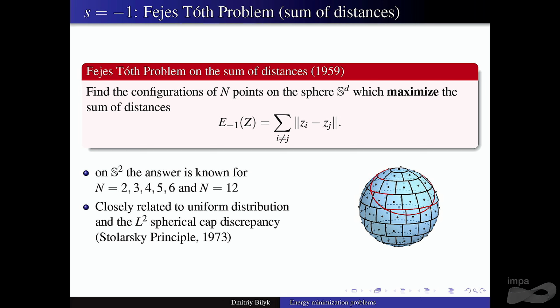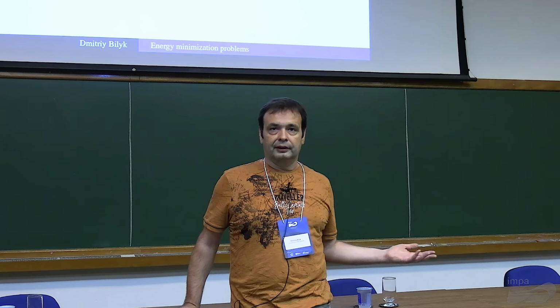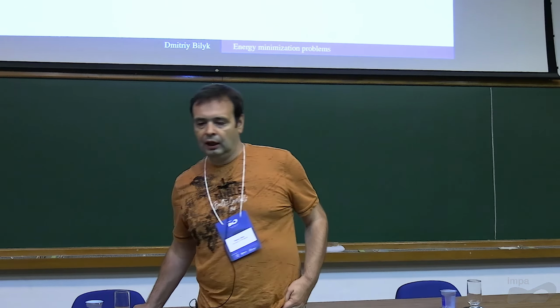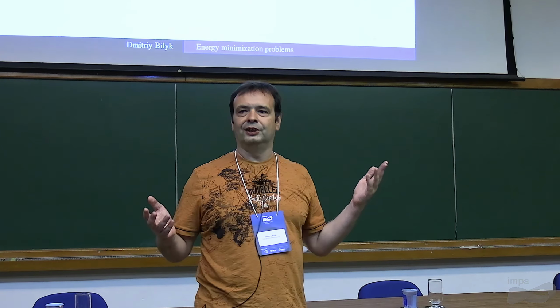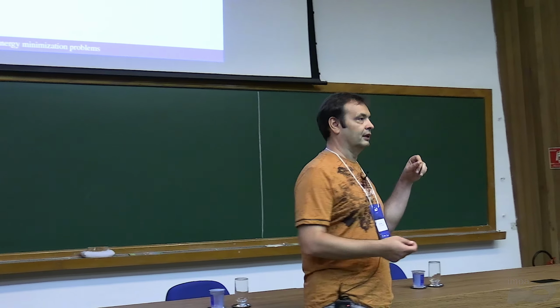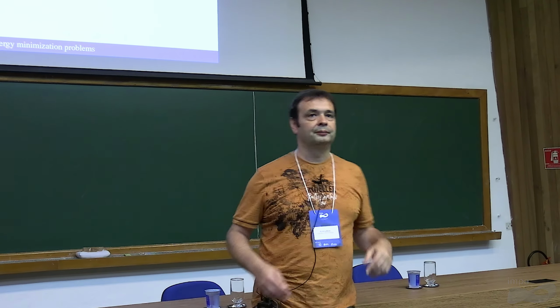This goes back to Cohn and Kumar, that certain really nice configurations become universally optimal, meaning they minimize energy for really large classes of functions simultaneously. Okay, and that's exactly what happens. And those configurations that you get for 2, 3, 4, 6, and 12 are universally optimal. So you can guess, well, I said it's natural candidates, but I think everybody knows what those are, right? For 12, it's the icosahedron, right? For 6, it's going to be the octahedron, or the cross polytope. Okay.